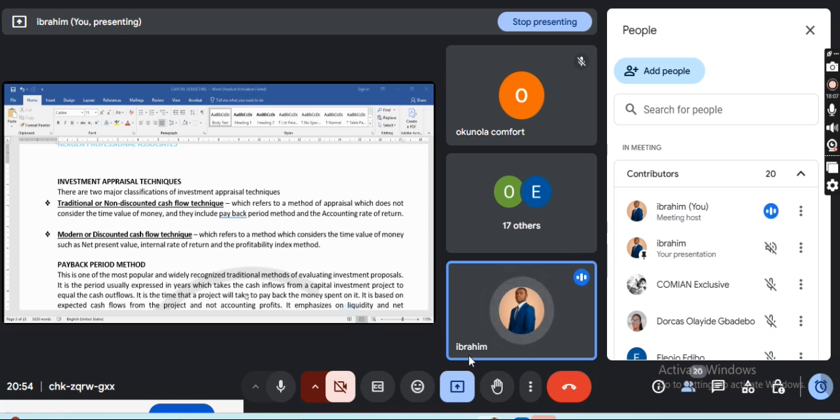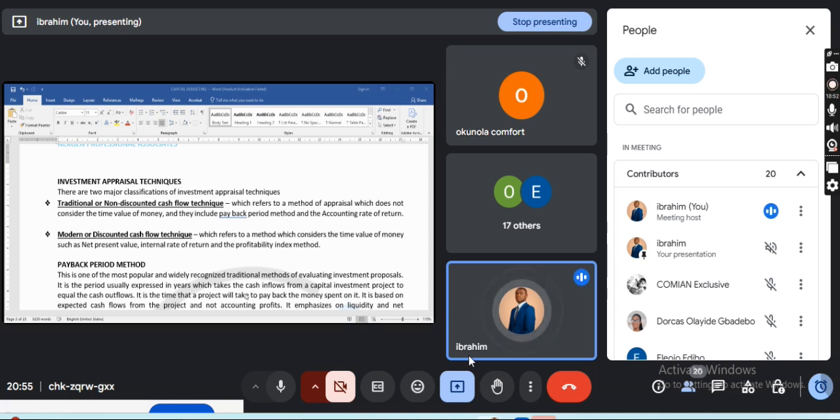Now, when you talk about the non-discounted cash flow techniques, these are techniques which do not consider the time value of money, right? They don't understand the present value of 50 naira that you said will be received for 5 years. I want to know the present value of that 5 years now. They don't consider the time value of money, which includes the payback period as well as the accounting rate of return.